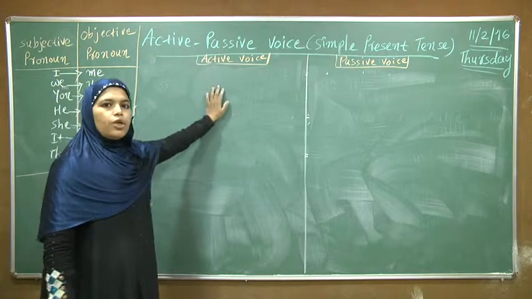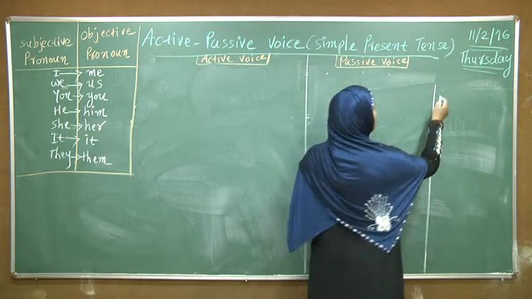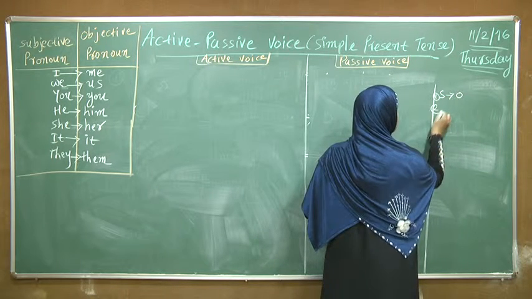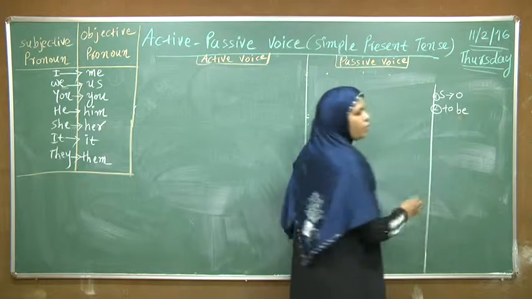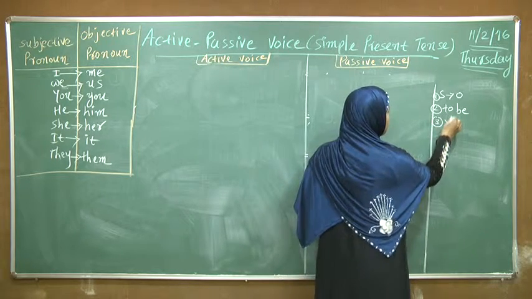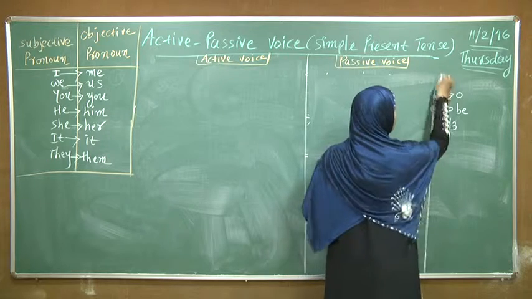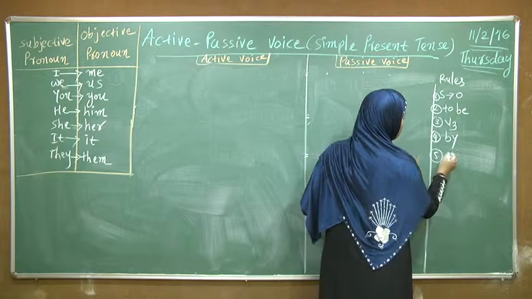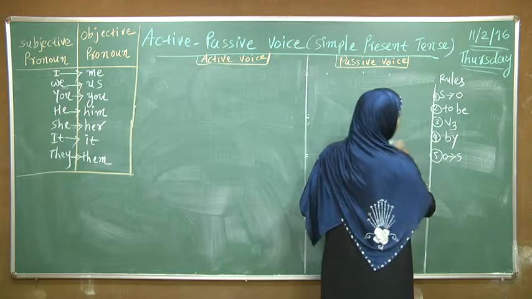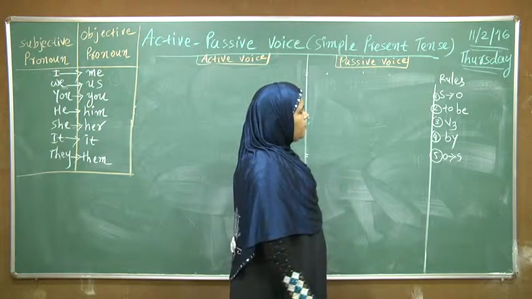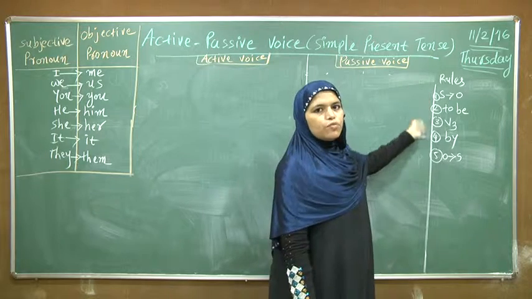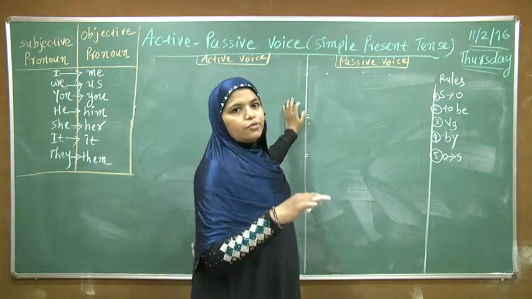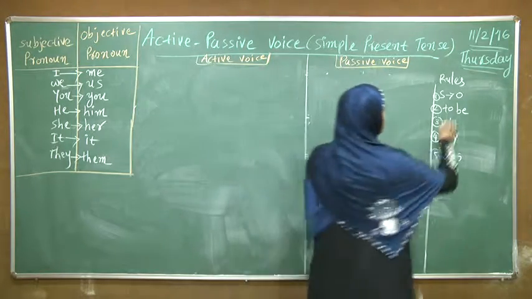First one is S to O, then second is form of to be, then third one is V3, fourth rule is by, and fifth rule is O to S. These are the rules for the affirmative sentence, but we have to introduce the interrogative sentence.